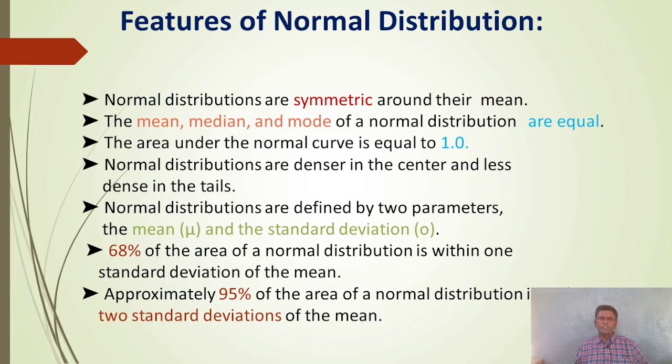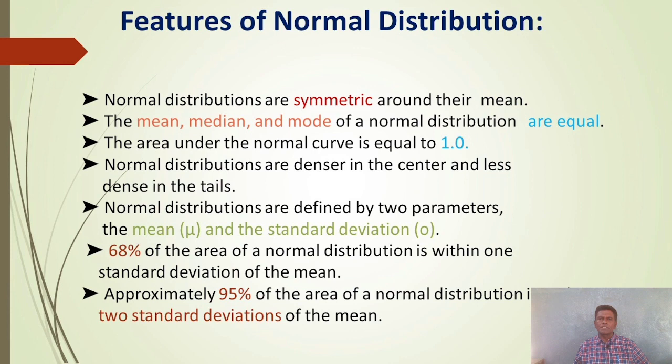Features of normal distribution. Normal distributions are symmetric around their mean. Second, the mean, median, and mode of a normal distribution are equal. The area under the normal curve is equal to 1.0. Normal distributions are denser in the center and less dense in the tails.